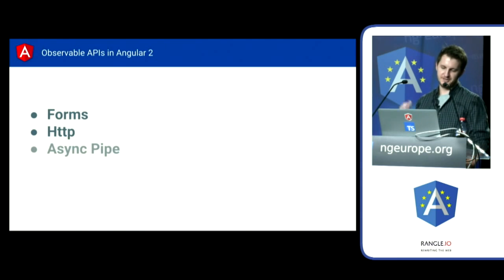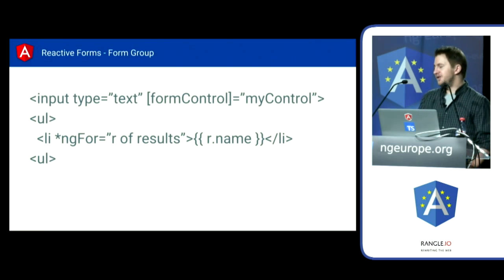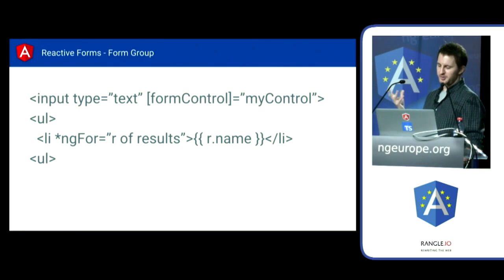Back to here. So these are the 3 we're going to use in this example. Angular has 2 form APIs, right? There's the traditional style ng model API, where you're doing two-way data binding, you're mutating the data that you're using in a form. And then we have this new reactive forms idea. And this is, for me, the entry into observables in Angular 2.